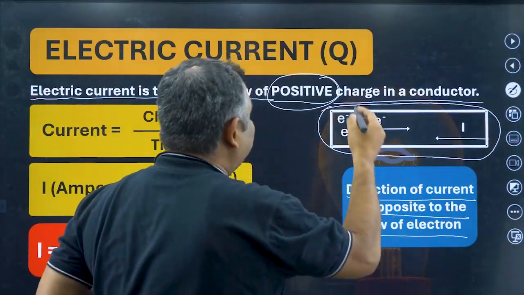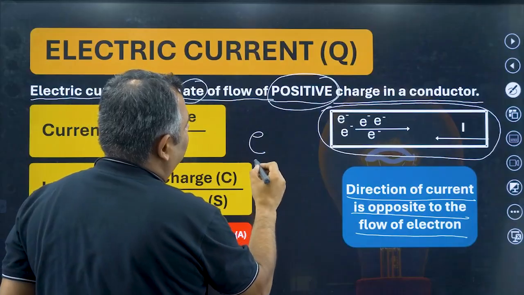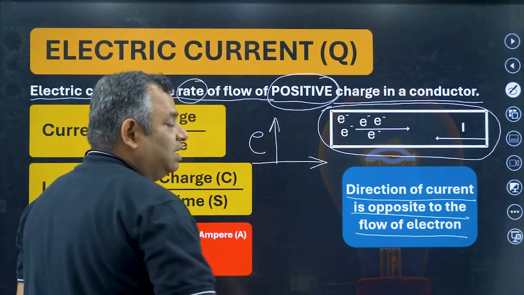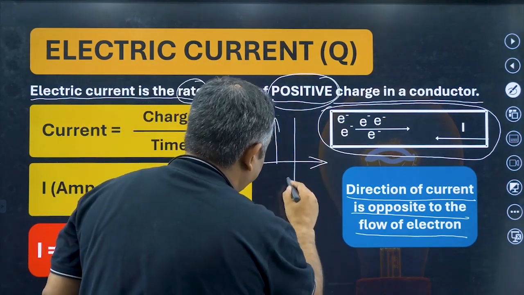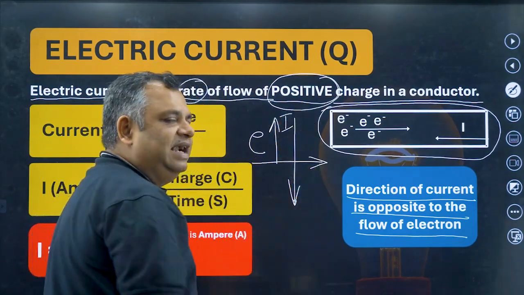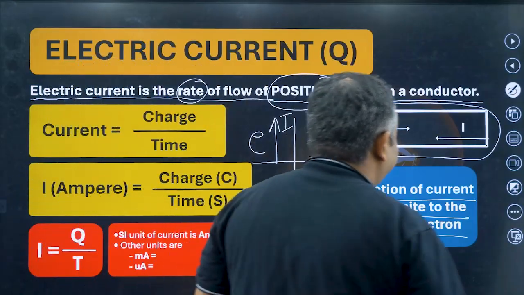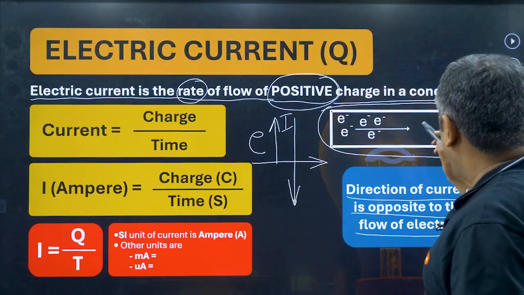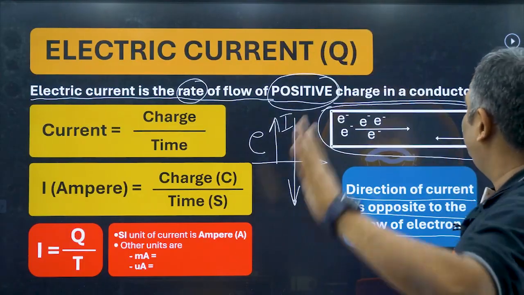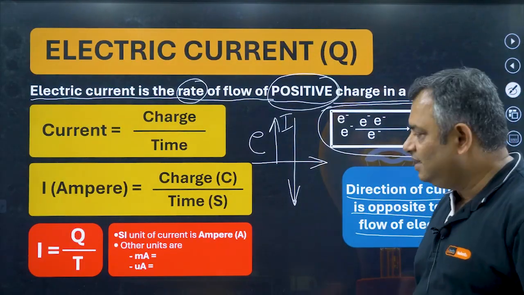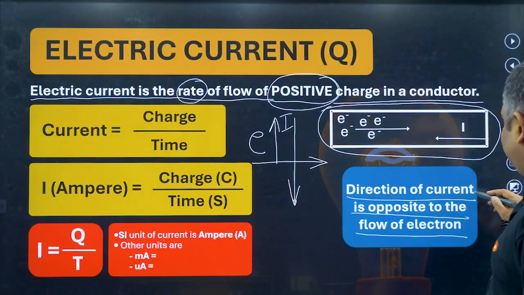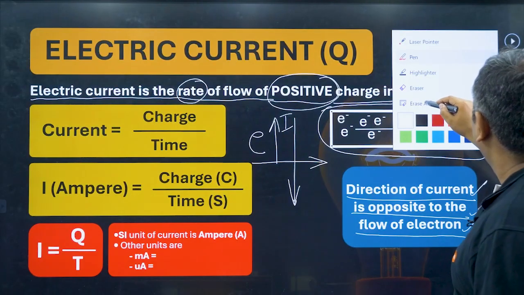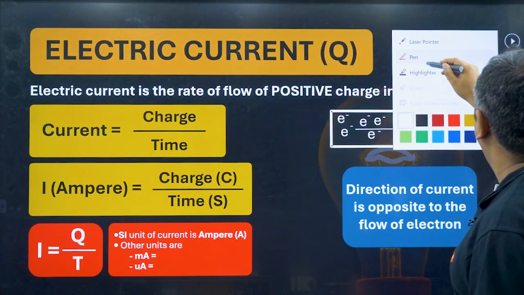So in case somebody says there is an electron going in this direction, or an electron going in the upward direction, then the current flow would be in the downward direction. We denote current by I, right? So you got this concept wherein the rate of flow of positive charge in a conductor is electric current, and the direction of current is opposite to the flow of electrons. Okay, now let's go ahead.